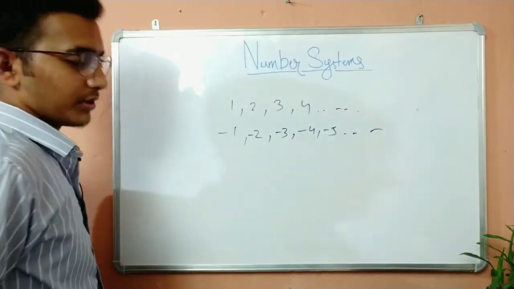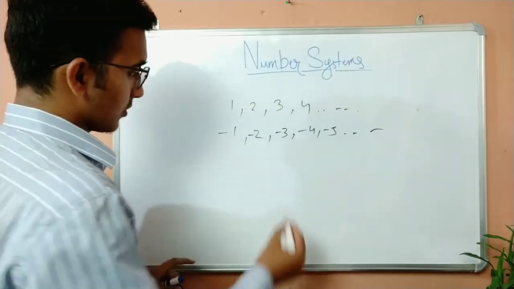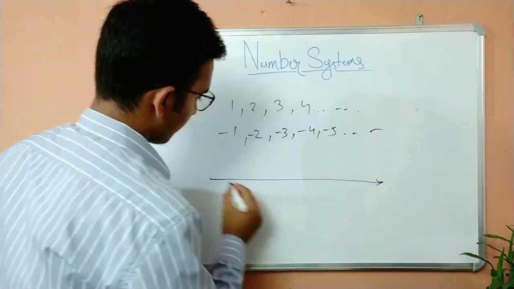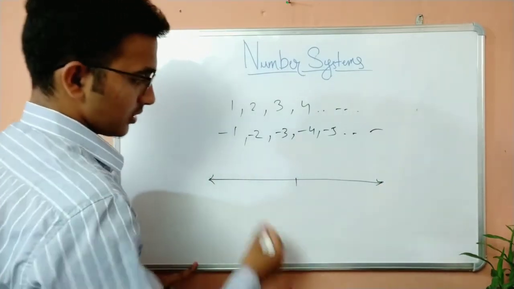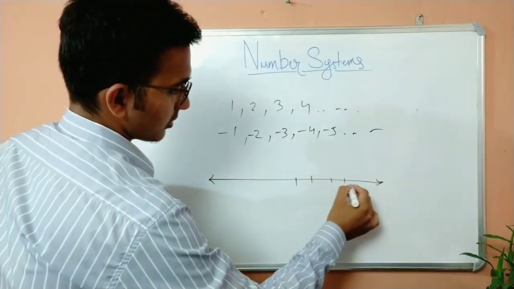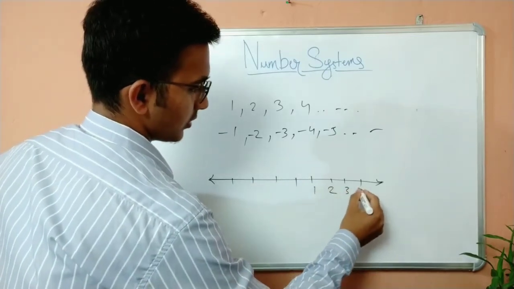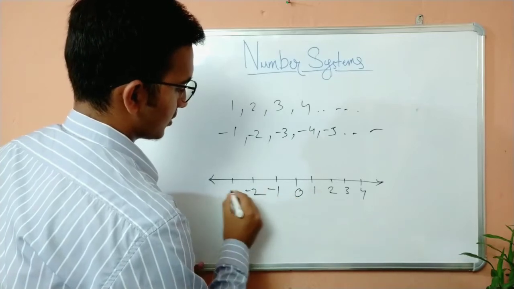Now these numbers can be represented on a number line. You might have heard about it in your early classes. A number line is basically a line that goes on in both directions, and you have your numbers. You have 1, 2, 3, 4 over here, 0, -1, -2, -3.